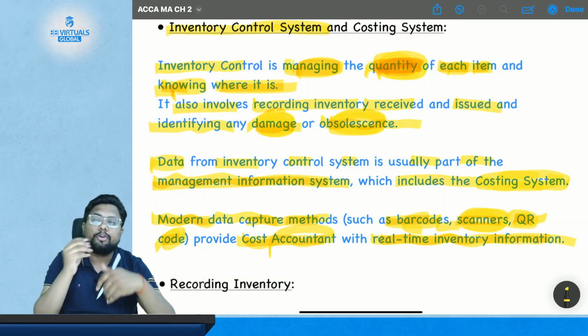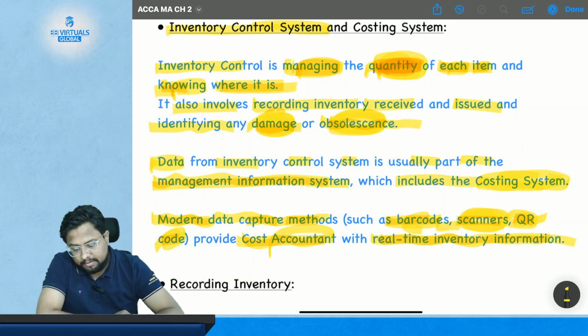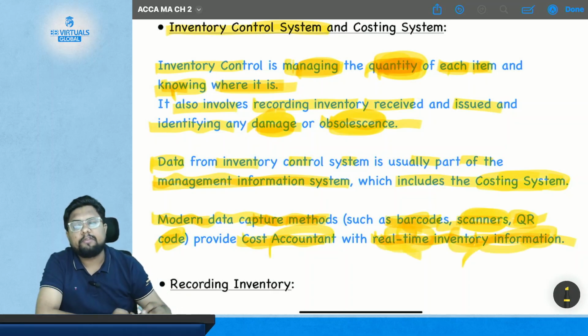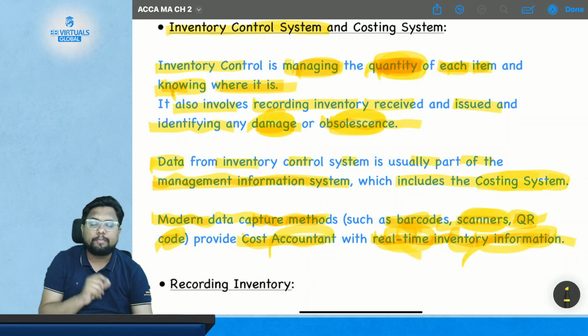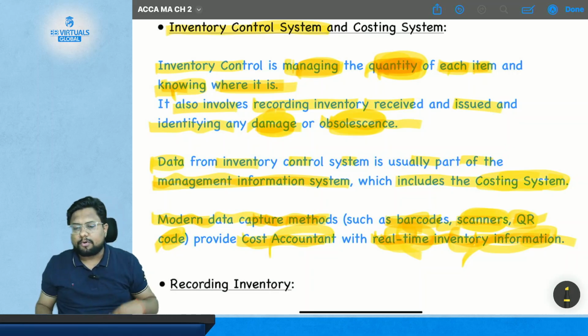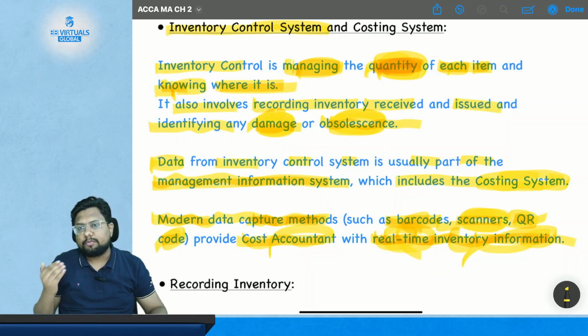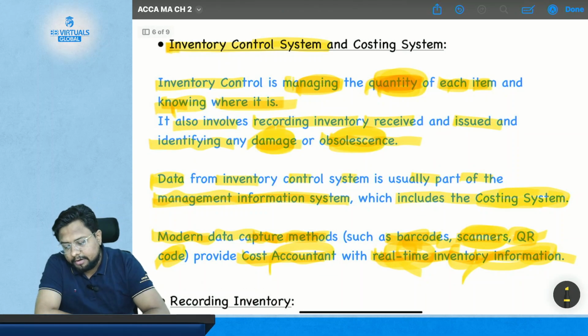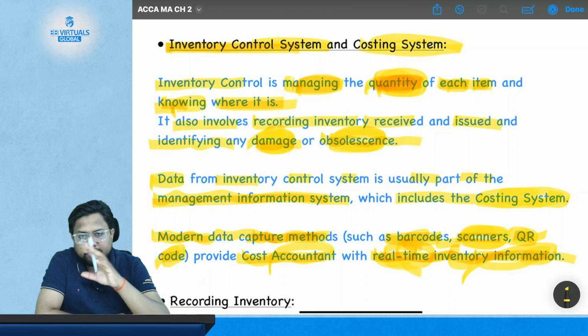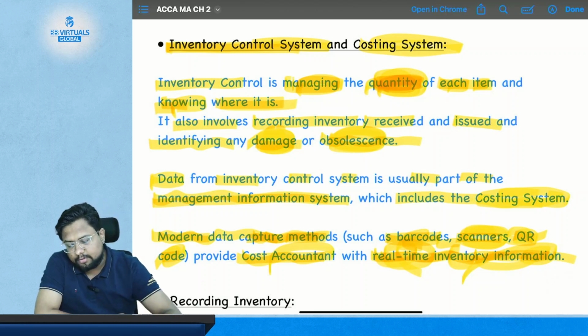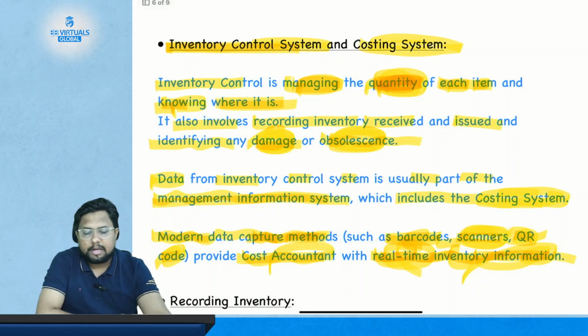But nowadays, due to modern data approaches and modern capture methods, you will get real-time inventory information. The minute your material leaves your store or your department, you will get the information about it, and the same goes for receipt of material. So what is the inventory control system and costing system? It is knowing the quantity and the place where your actual material is. So this is all about the inventory control system and costing system. I am giving you 2 minutes to read this, then we will go to the next topic.